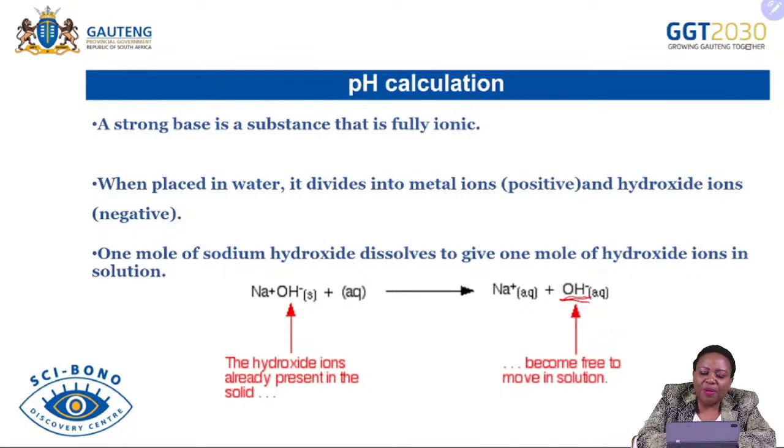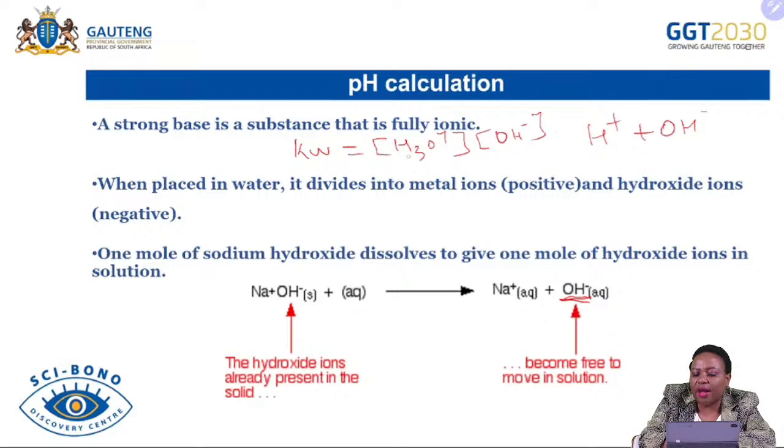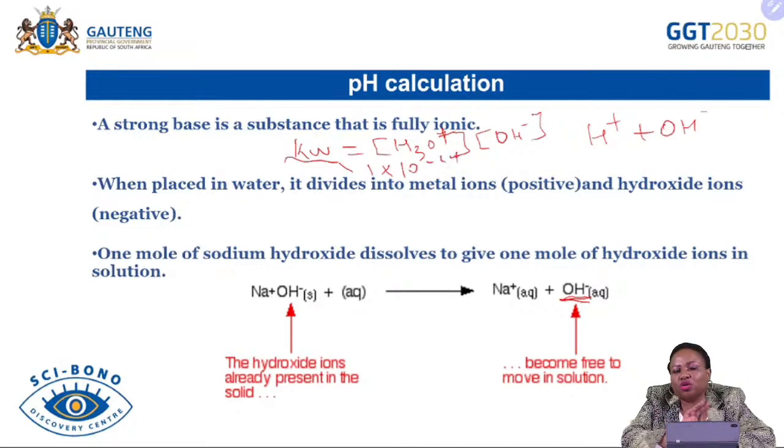As we were busy with the introduction, we talked about the constant ionization of water, whereby we know that the ionization of water will give you both the hydrogen ions and the hydroxide ions. As water dissociates, we know it forms H plus plus OH minus. So we can say H plus or H3O plus, it is still the same, and OH minus. This is the product of the ions of water that is provided by Kw. And Kw, as I said, is provided as 1 times 10 to the exponent minus 14, which has a lot of units on it as the constant.